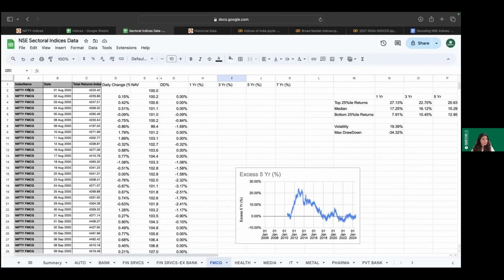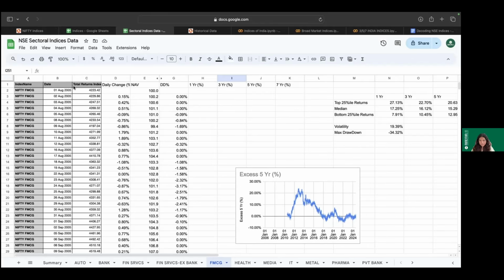For example, this is a Nifty. In the sectoral indices, this talks about Nifty FMCG. And here we have collected the data of over 20 years. The data spans from somewhere around 1st of August 2005 to 20th of August 2024.